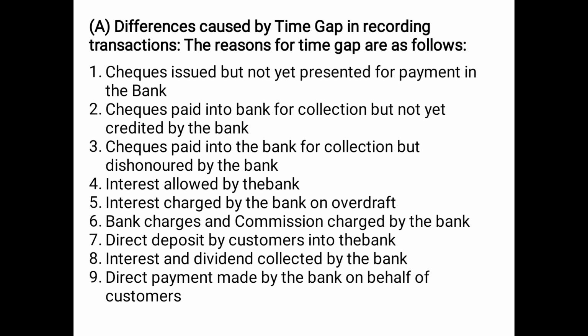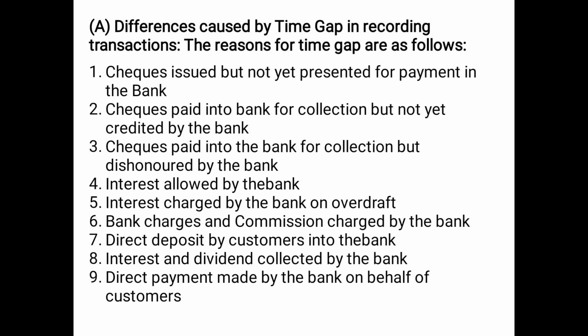That means it was not honored, it got bounced due to any reason. The signature was not matching, the balance was not there, any reason may be there, but that check was dishonored by the bank. That means the bank could not collect the payment through that check and it has bounced it. So in that case again the bank will not add, but I had added. So in that case there will be a difference in the cash book and the passbook balance.